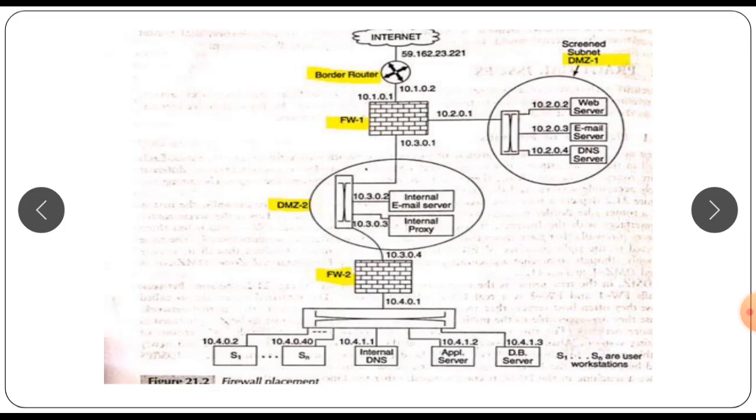A DMZ in the true sense is the area between 2 firewalls. The zone between firewall 1 and firewall 2 is a DMZ labeled as DMZ2, that is between firewall 1 and firewall 2. Demilitarized zones are so called because they often host servers that are accessible to the internet and also to the internal network.